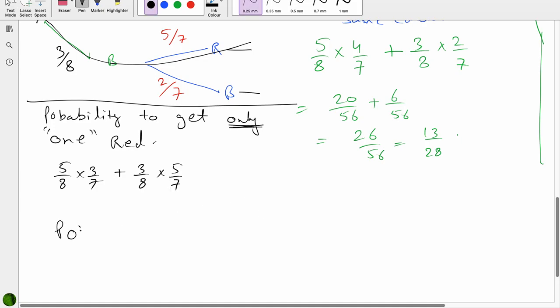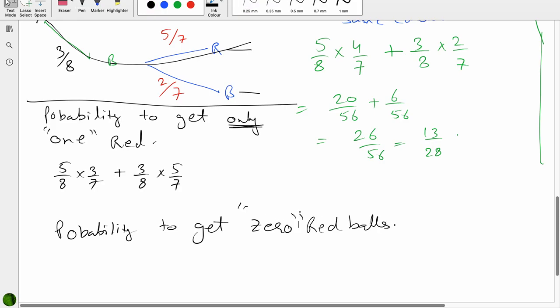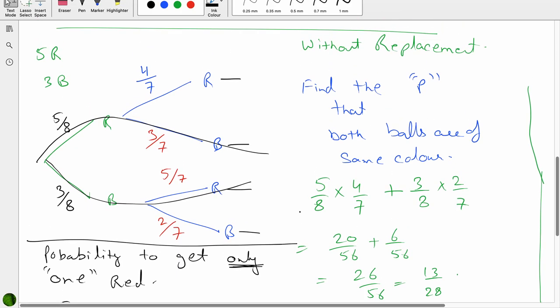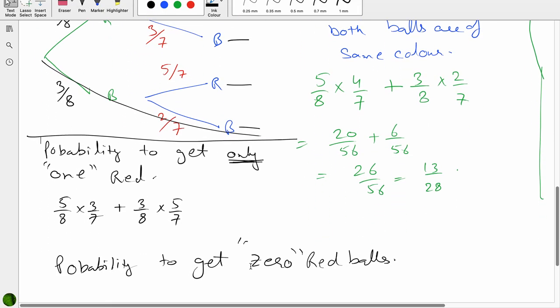How will you do this? Probability to get zero red balls, no red ball. Which branch? First, second, third, fourth. Fourth one. So it is only 3 by 8 into 2 by 7. This was about tree diagram.